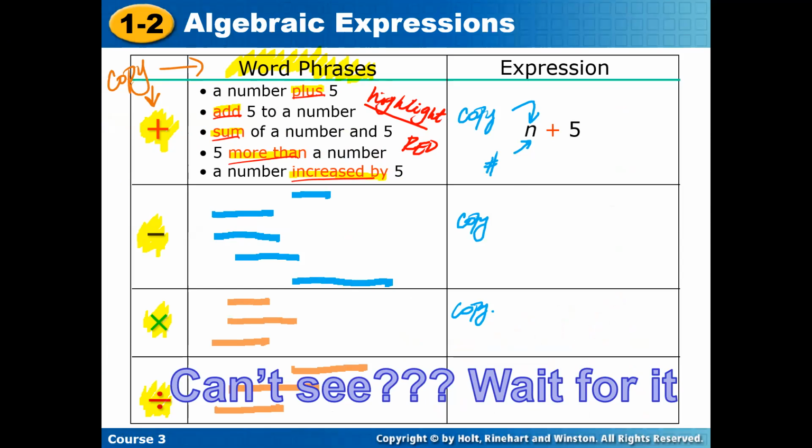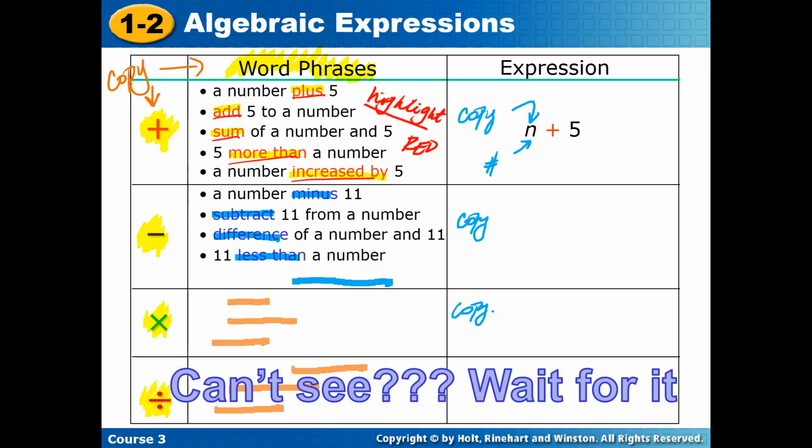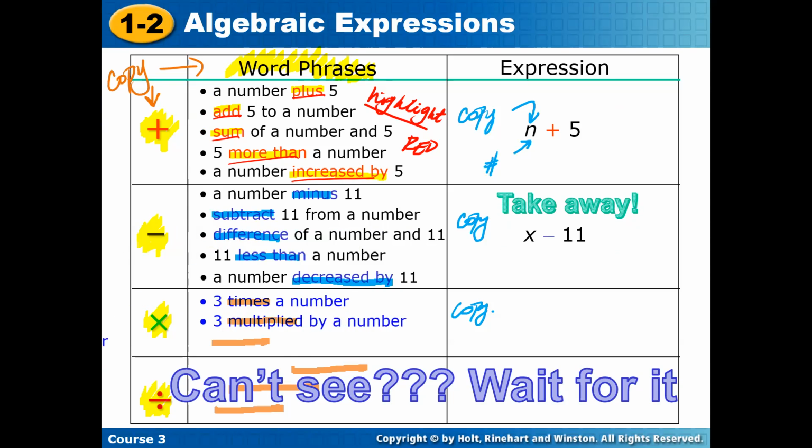Now let's talk about subtraction. What words are affiliated with subtraction? Well, minus, subtract, difference. Anything else you can think of? How about less than and decreased by? All right, so here are some of the word phrases for multiplication: product, multiplication, times, and that's it.